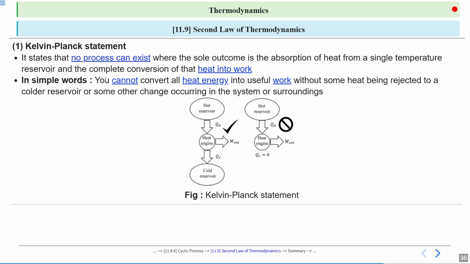Here heat comes from the hot reservoir, goes to the heat engine, and then some heat goes to the cold reservoir, and work is done by the system. So this can exist. But on the other side, where heat comes from the hot reservoir and work is done by the system with no loss of heat, no such process can exist.